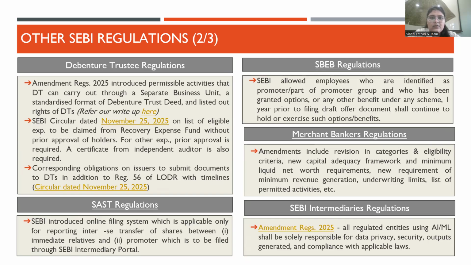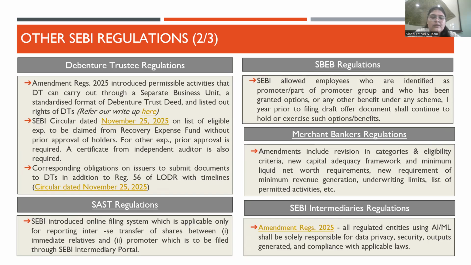One was regarding the recovery expense fund. So recovery expense fund, the circular was always there, but the list of expenses which can be claimed from this fund was never expressly notified. This circular provides a specific list of expenses which can be claimed from this fund without the approval of debenture holders. However, in case DT intends to use this fund for any other type of expenses, they have to obtain the prior approval from debenture holders. There is one more requirement added in this, that a certificate from independent auditor on the utilization is also required to be provided to the stock exchanges.